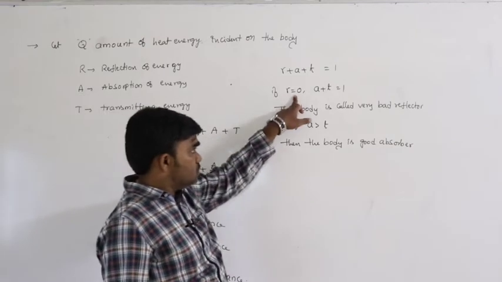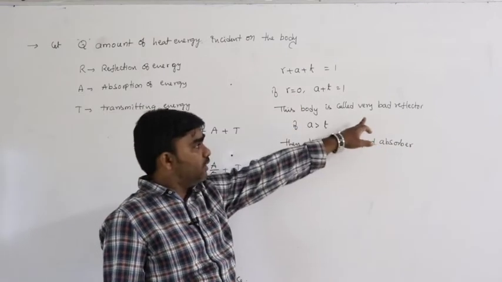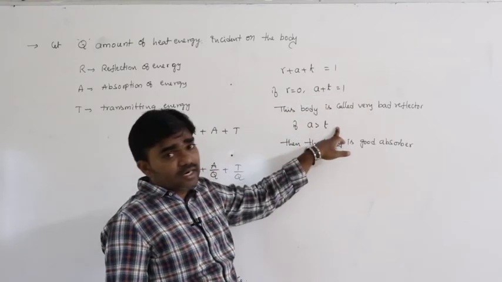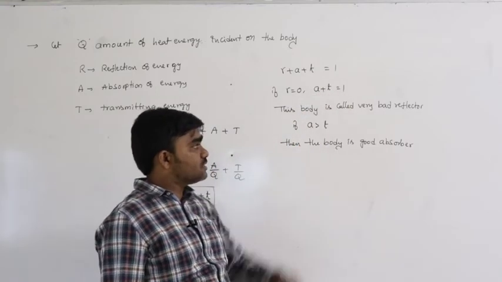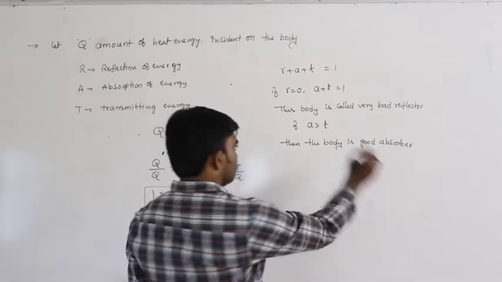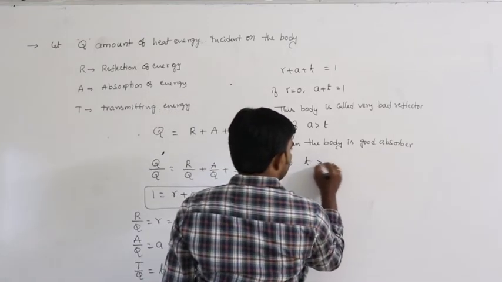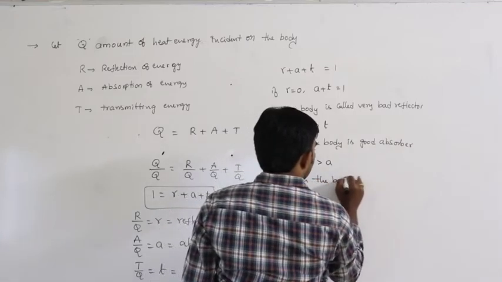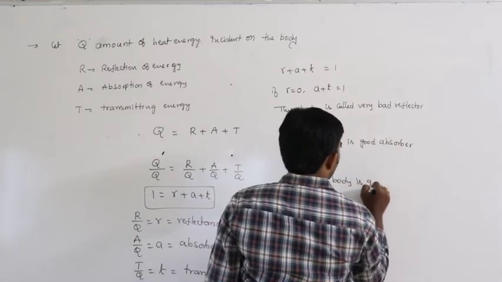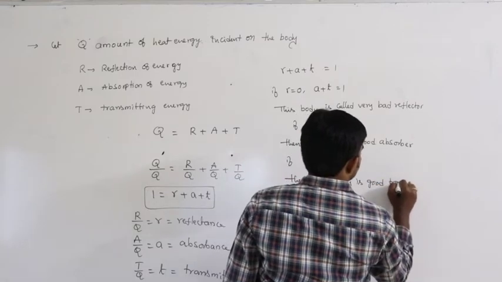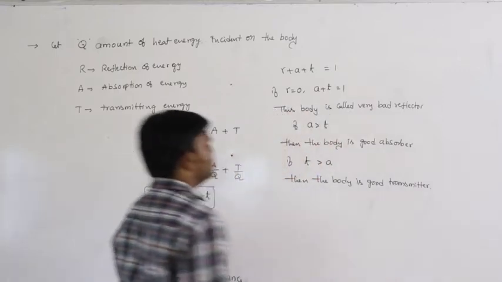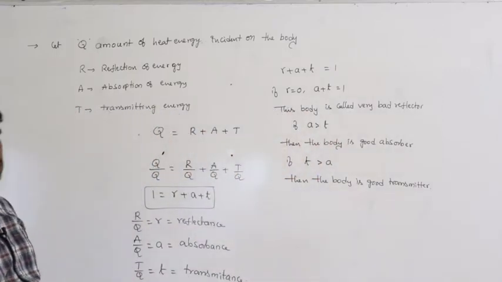If R equals 0, definitely that body is a very bad reflector. If A plus T equals 1, and A is greater than T, then that body is called a good absorber. Or if T is greater than A, then the body is a good transmitter. So that is the situation.